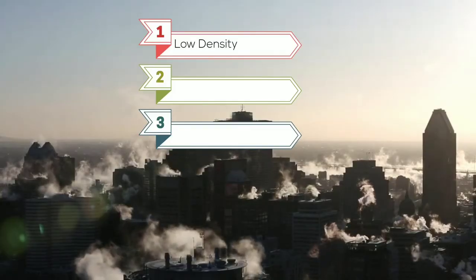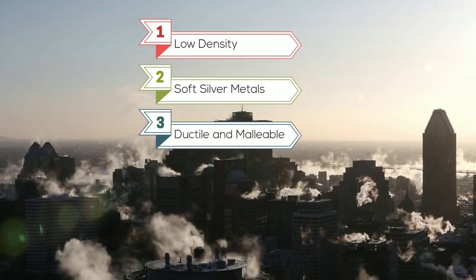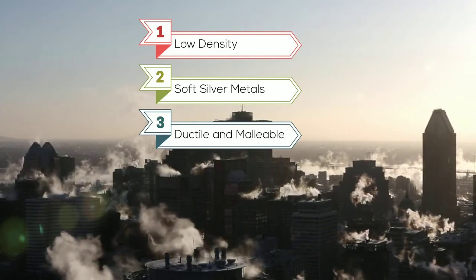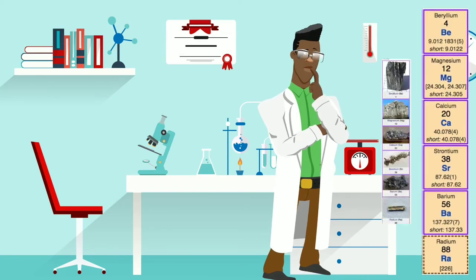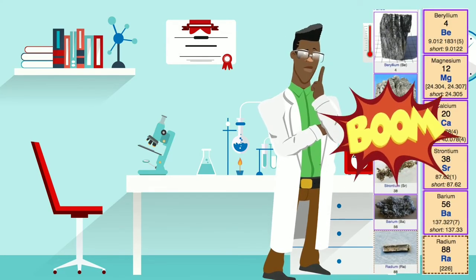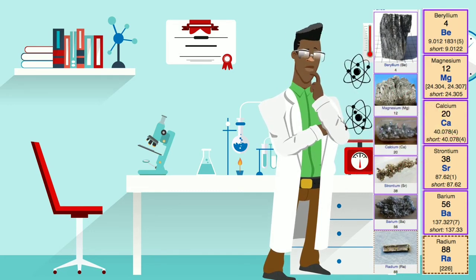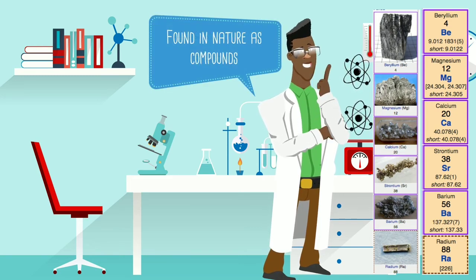They have low density, they are silver and soft metals, they are ductile and malleable, they react with halogens and water. Alkaline earth metals are reactive, but not quite as reactive as alkali metals. This is because they all contain 2 electrons in their outer shell. Because they are reactive, they are usually found in nature in compound form.